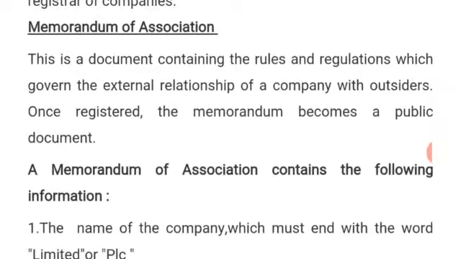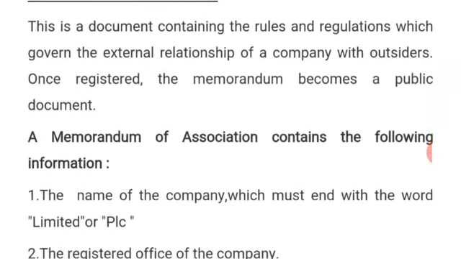Once it is registered, the memorandum becomes a public document. That is, the public will be using it in knowing the operation of the business of the company.